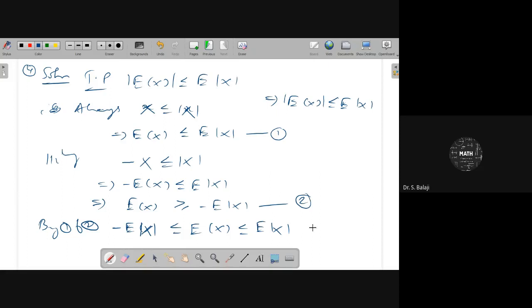It is like minus a less than or equal to x less than or equal to a. What is the meaning of this one here? Mod x is less than or equal to a. Therefore, we can apply this idea here. So in that manner, you can get mod E of x is less than or equal to E of mod x.